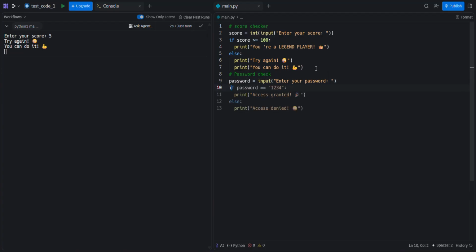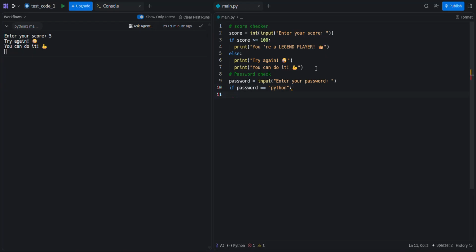Then if password equal, open double quotation, Python. Okay, that's how we're going to compare the variable password with the Python text, the string value.